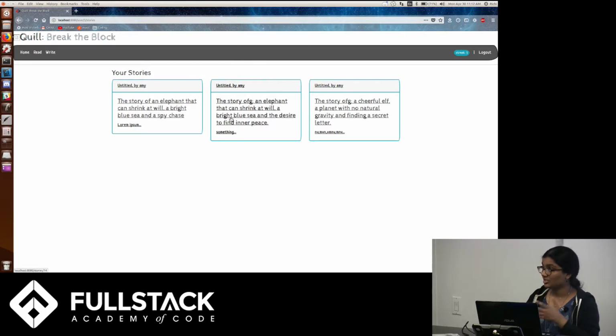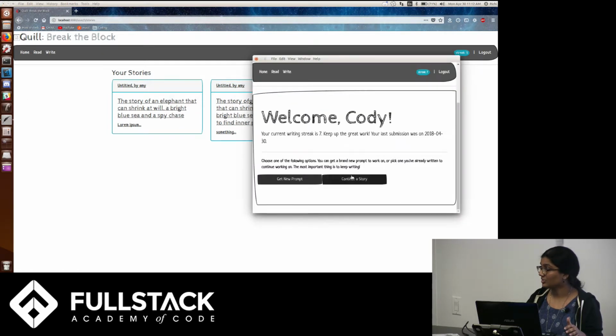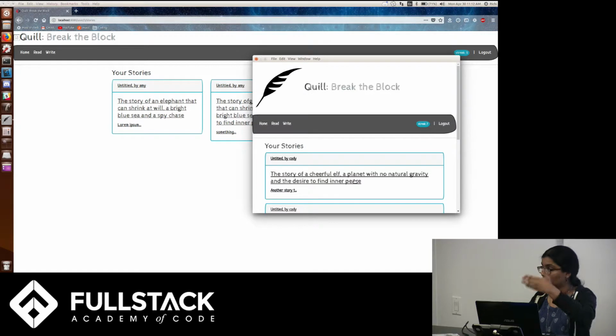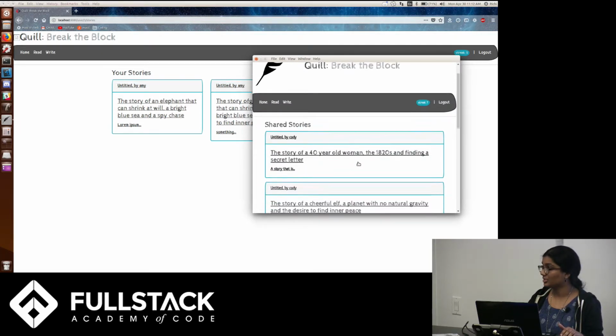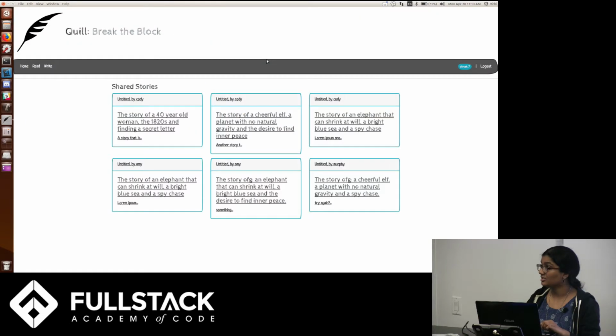Once you submit, you actually get to see all the other stories that you've written. And if you want to, you can continue editing a story, which is basically the same interface that you get if you continue a story. So you can decide and you can choose. You can also decide to go and read the other stories that users have shared. So you can see what other stories Cody or Amy or Murphy, whoever wrote it, you can see their stories as well if they decided to make it public.